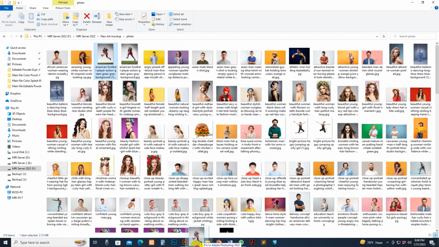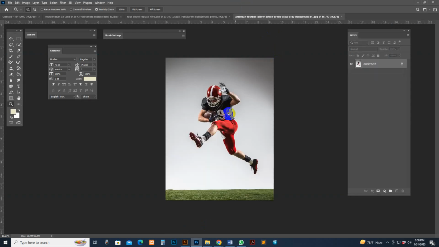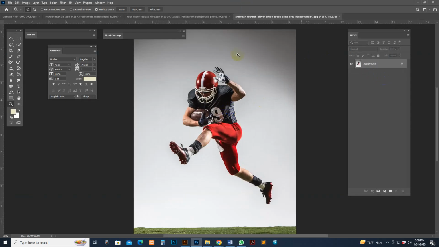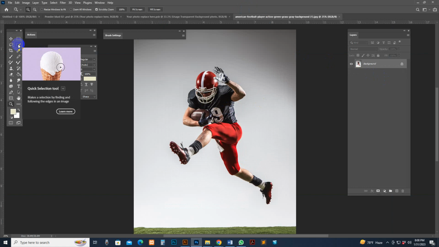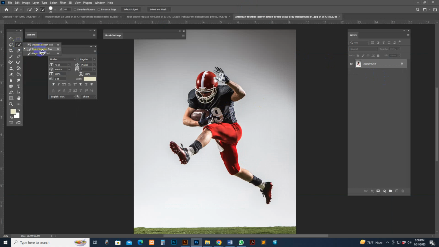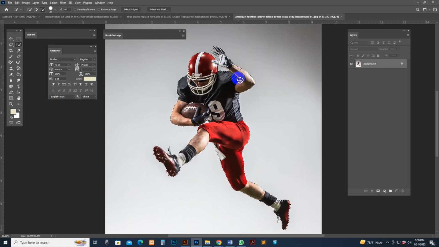And there is one kind of photo I have. See this photo. If you use the updated version of Photoshop, you can select the quick selection tool and then there is the select subject button. Then click there, and your photo is now automatically selected. See, now if you need something custom, you can customize the selection, but this time I think it is not needed.